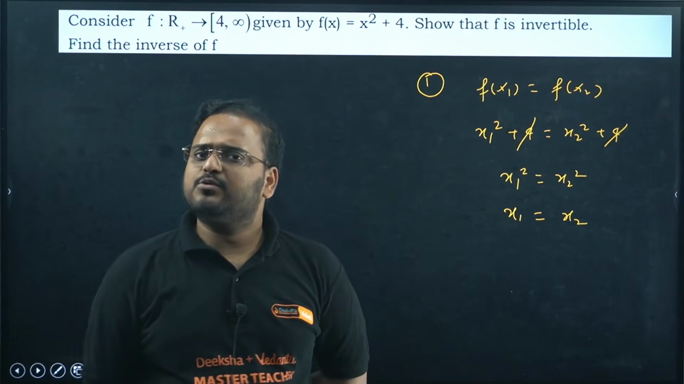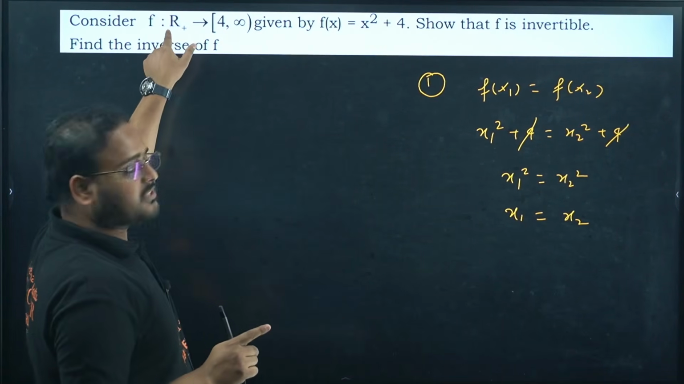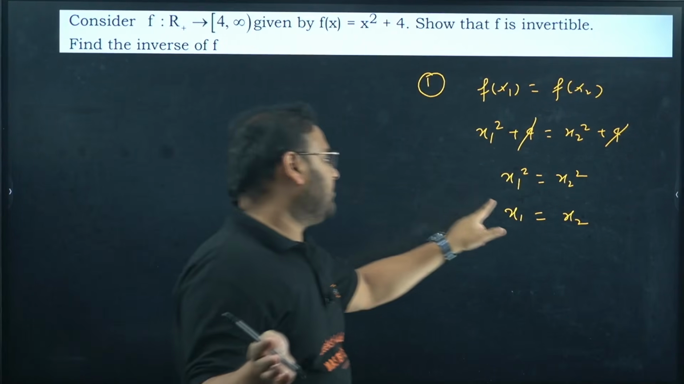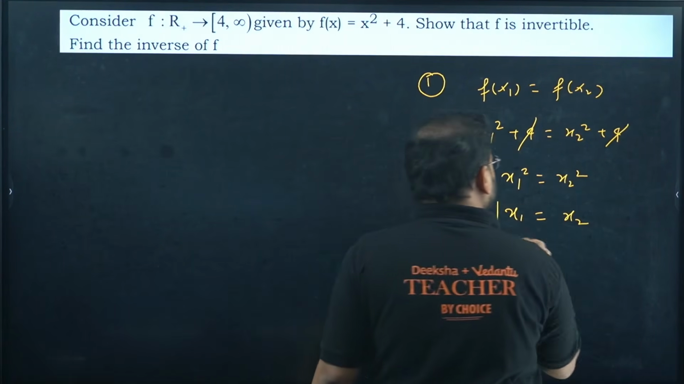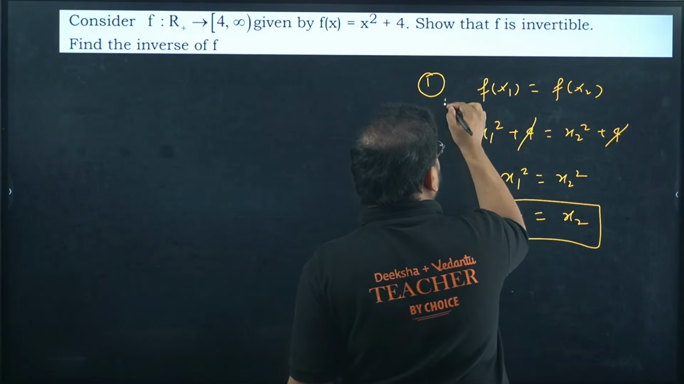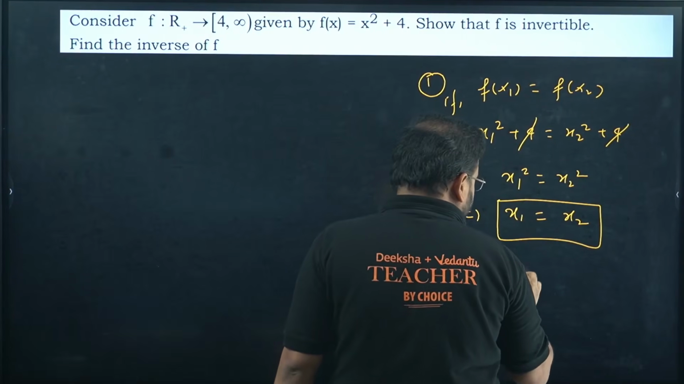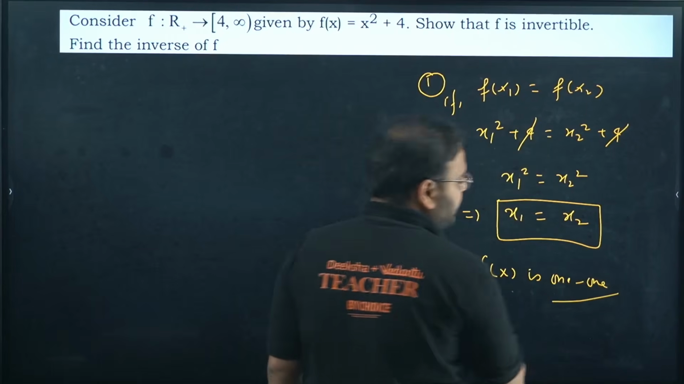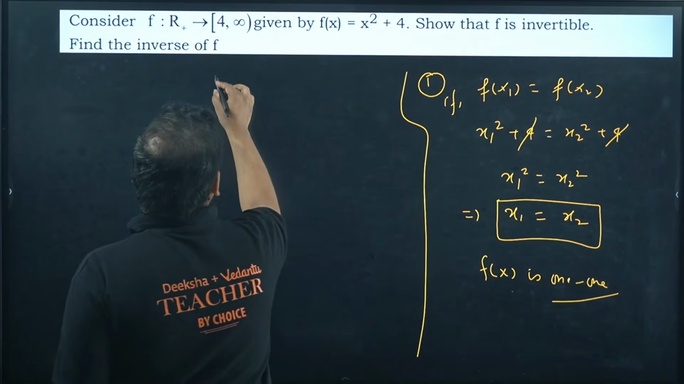Why not plus or minus x2, sir? Because check here, the domain is only positive, the domain is R plus, there is no negative value, so we cannot have minus x2 over here, only the positive value. Okay, it means if you have this statement and reach here, f of x is one-one. f of x is one-one. What about onto, sir? Same process.